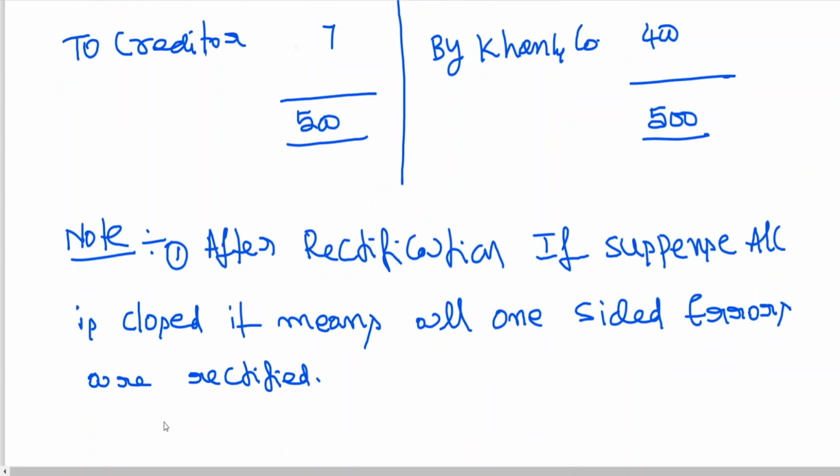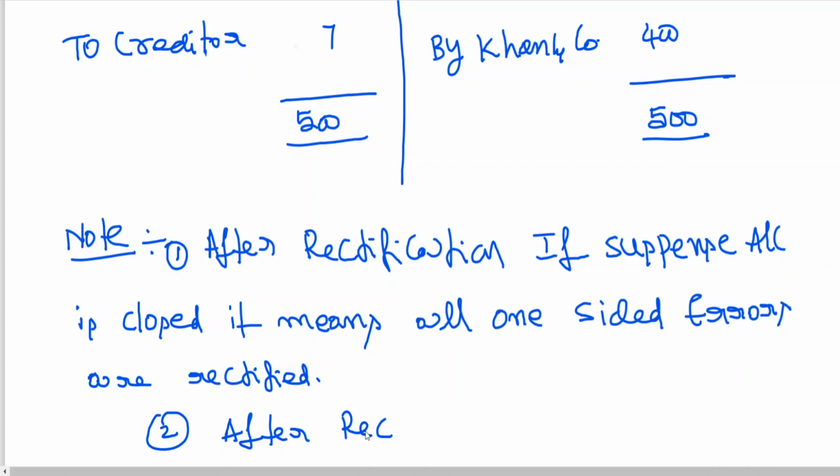Point number 2. After rectification, I think this is not applicable. The first point is applicable for here. After rectification, suspense account is closed. It means all one-side errors are rectified. Since in the problem suspense account has been closed, all one-side errors have been rectified.